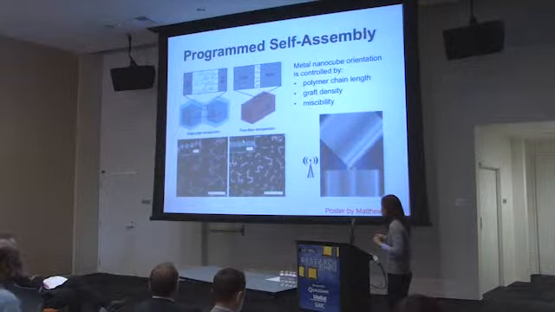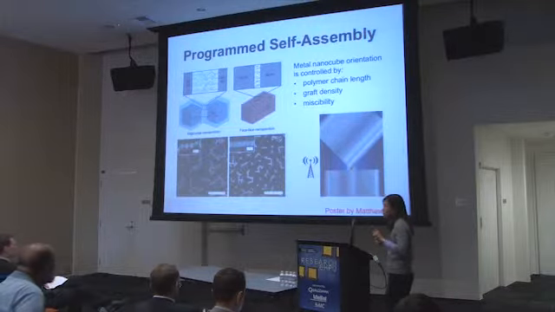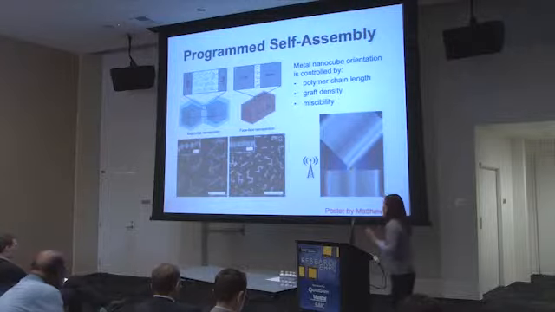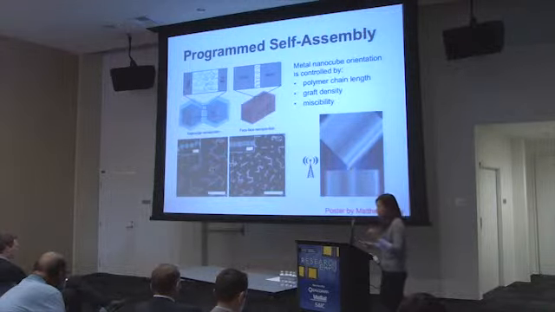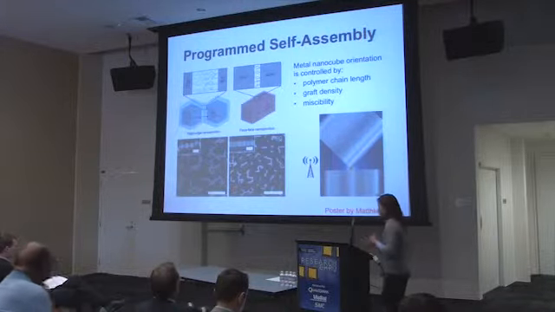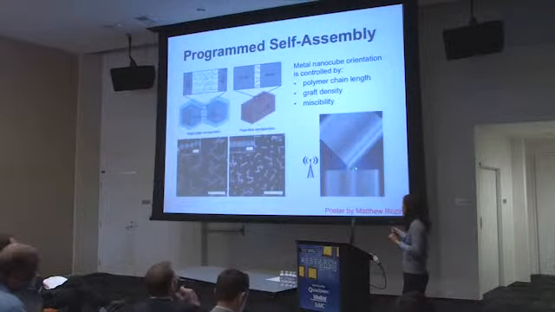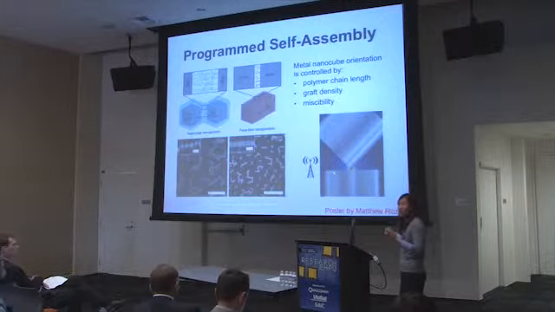And I should also mention that these junctions here, again, are controlled by the length of our polymer, which in this case is around 2 nanometers. So we're getting nanoscale control over the junctions between our nanoparticles, not by changing the particle itself, but by changing the surface chemistry. And again, the reason we're doing this is because if you look at these junctions, at these small nano gaps, we're essentially creating these optical antennas.